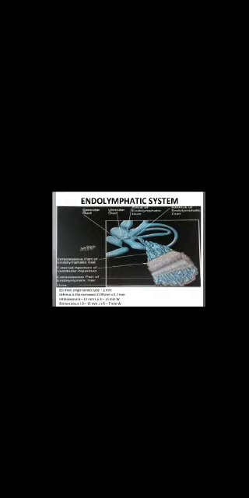Endolymphatic sac: just to revise where the endolymphatic sac is situated, we have put up this diagram. It has a saccular duct, utricular duct, sinus of the endolymphatic duct, and the isthmus of the endolymphatic duct. We can see here the endolymphatic sac has two portions: one is the intraosseous part and another is the extraosseous part. The intraosseous and extraosseous components of the endolymphatic sac are very important in future surgeries.